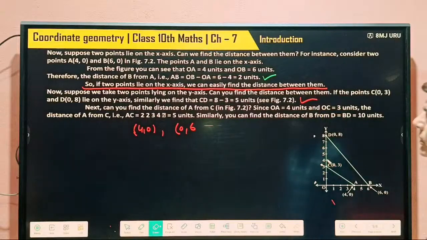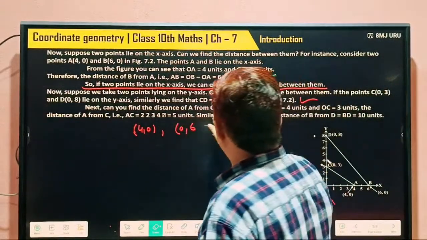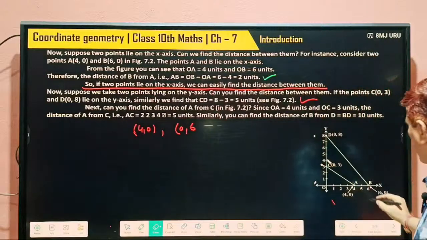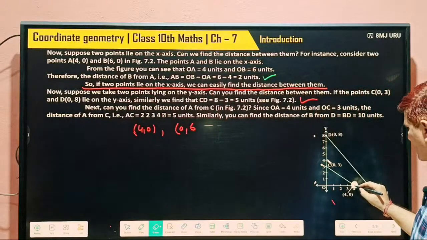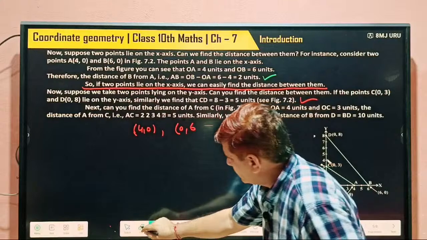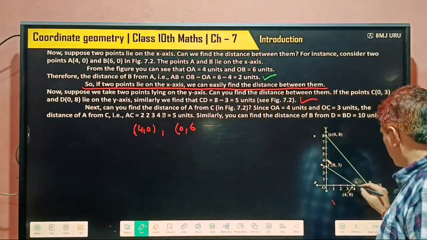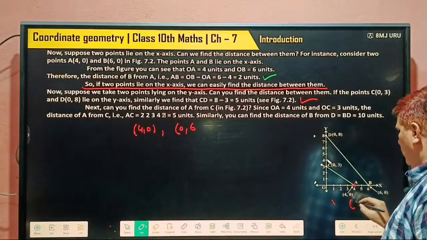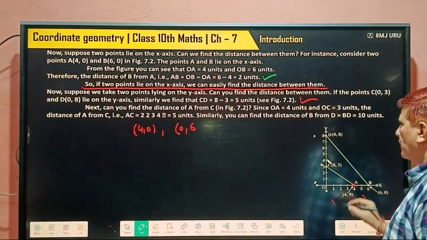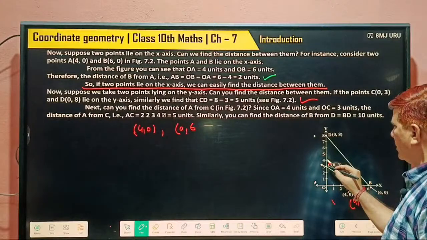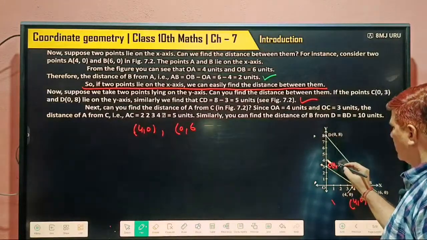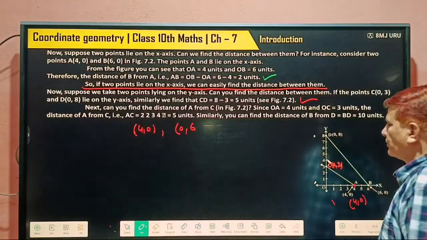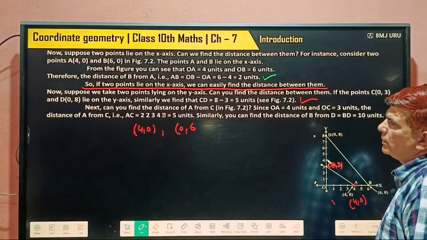Understood? So next you can find the distance from A to C. A is here, which lies on the x-axis and whose coordinates are 4 and 0. And C is the point whose coordinates are 0 and 3.